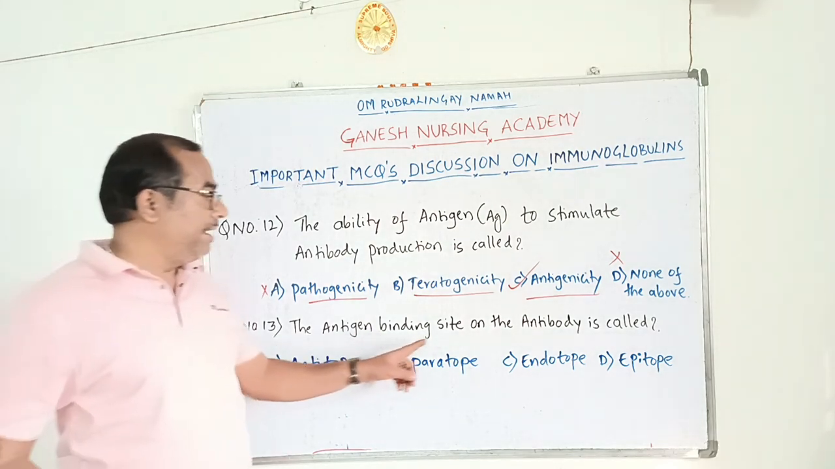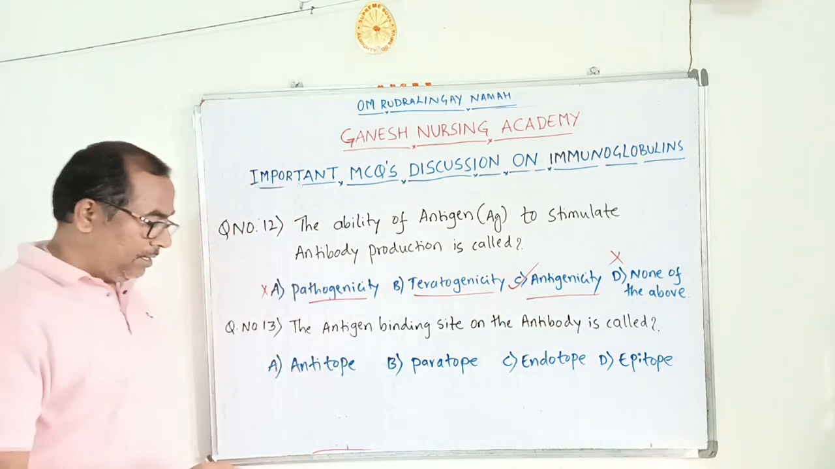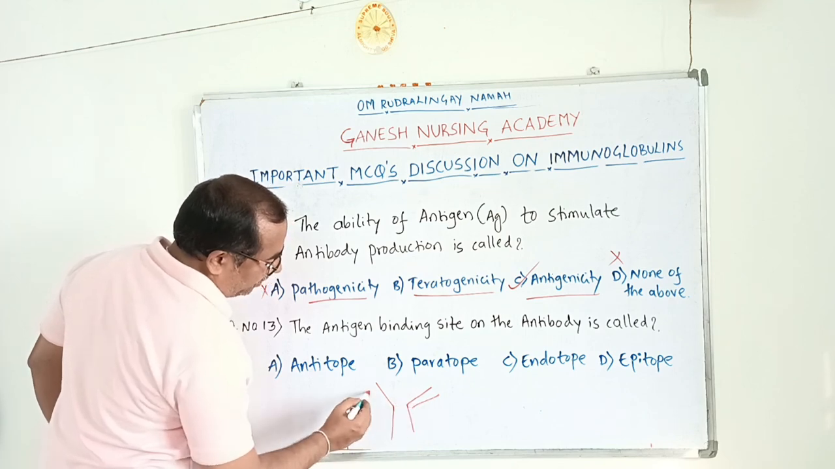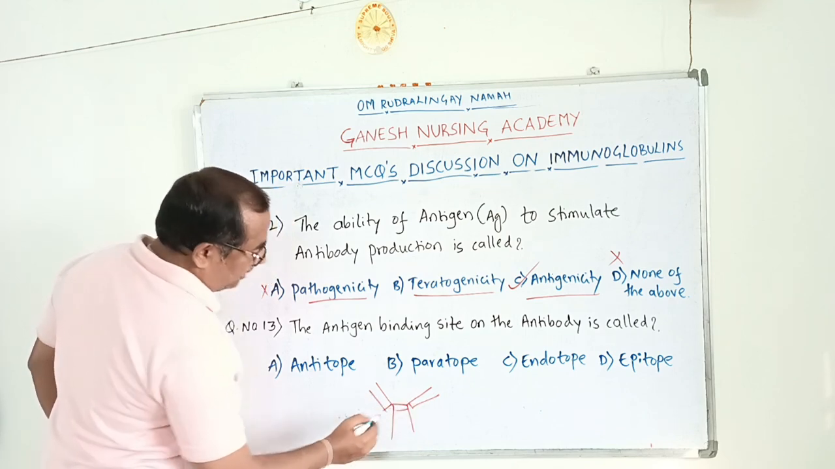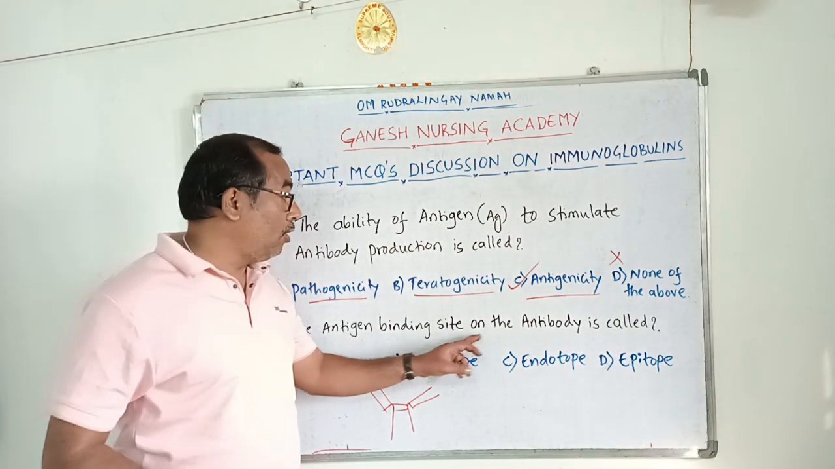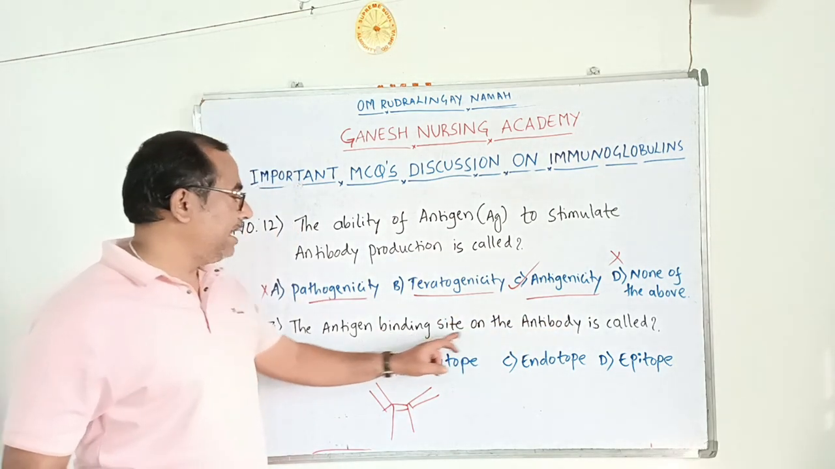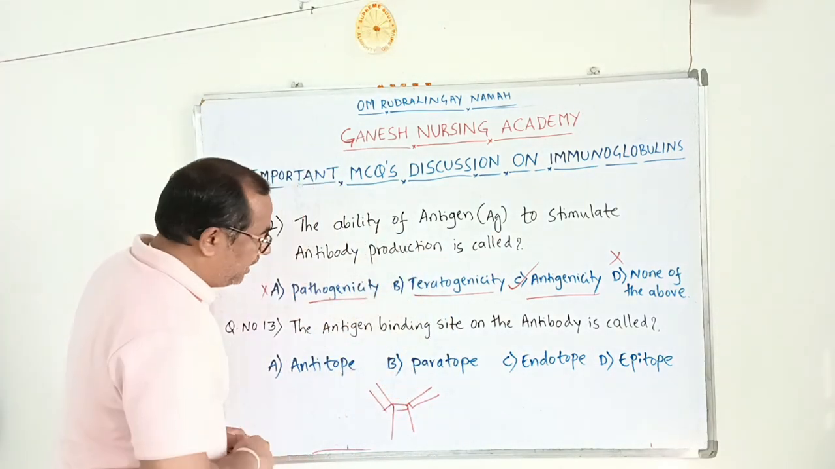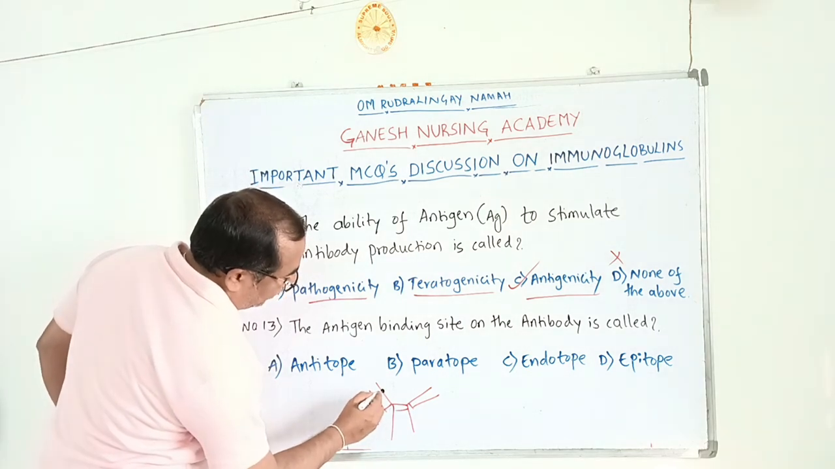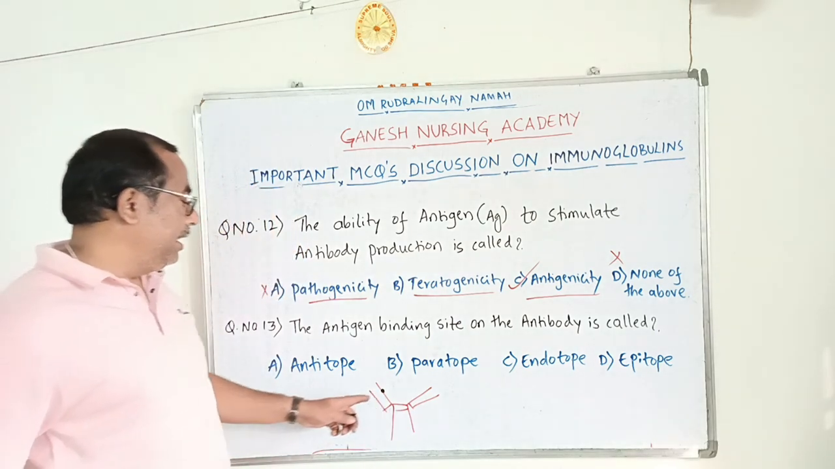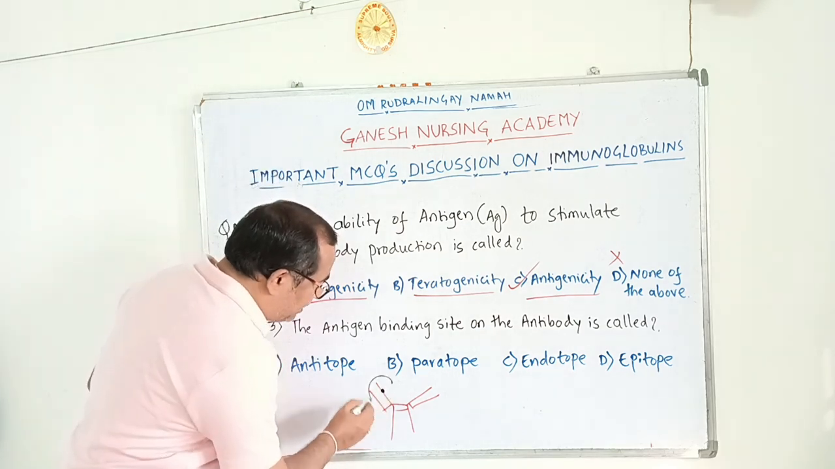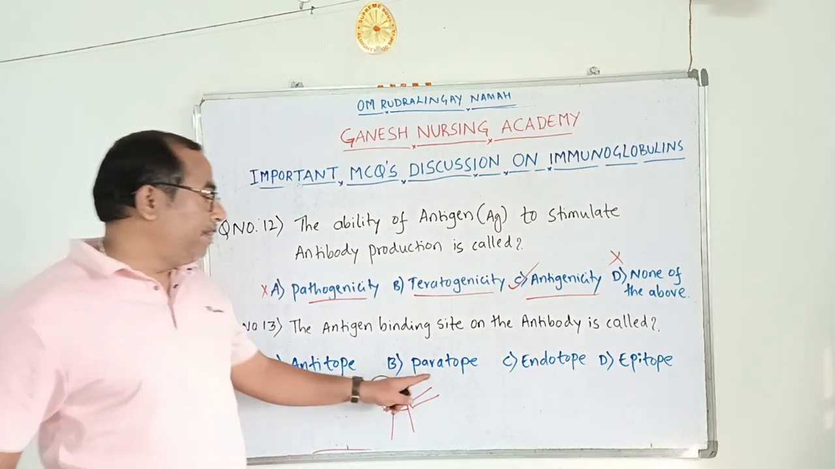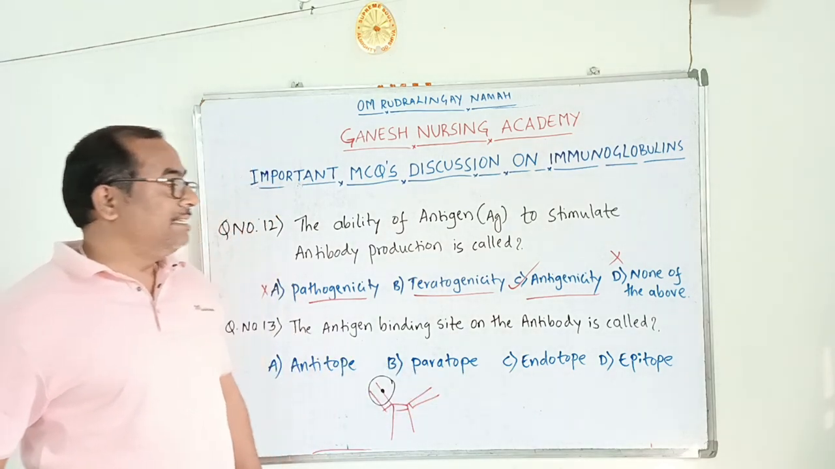Next, question number 13. The antigen binding site on the antibody is called: take an example, this is the antibody here. Suppose an antigen binds to the antibody here. This binding site on the antibody is called: option A, antitope; option B, paratope; option C, endoplate; option D, epitope.